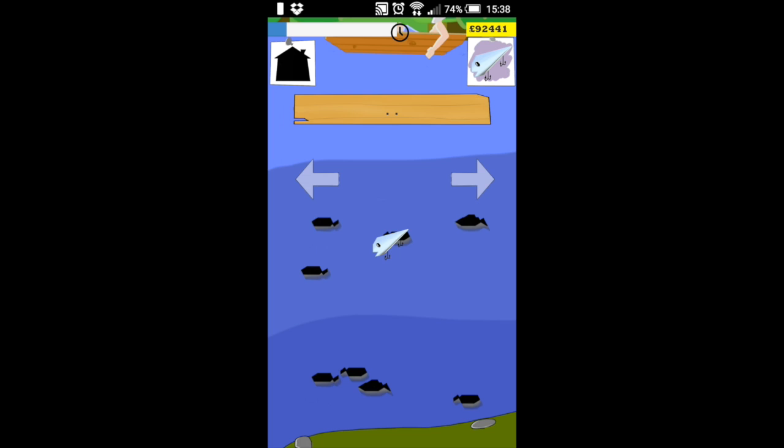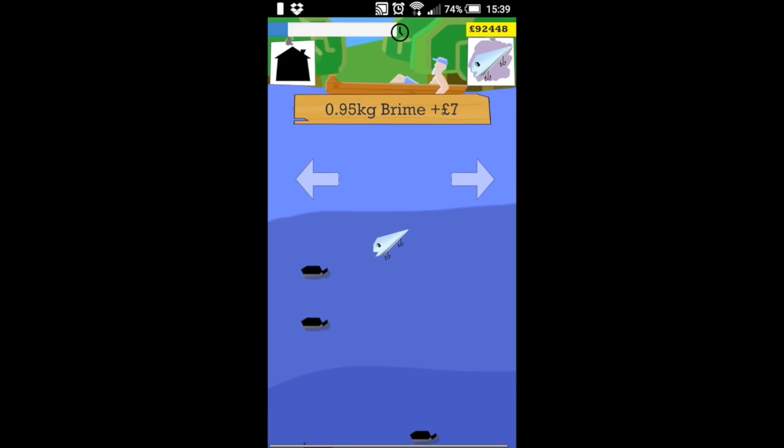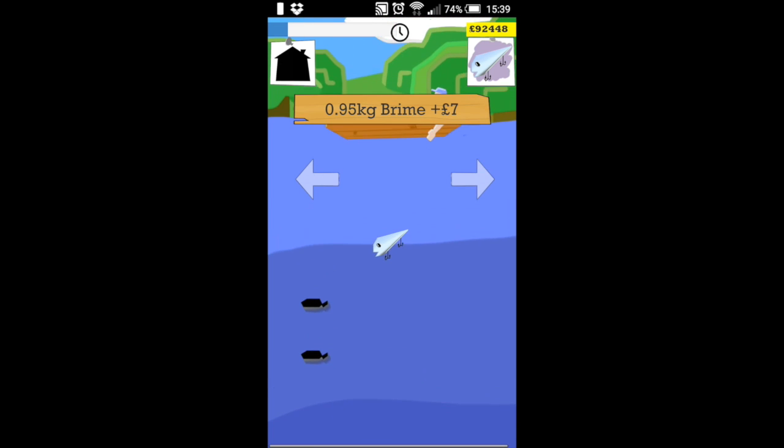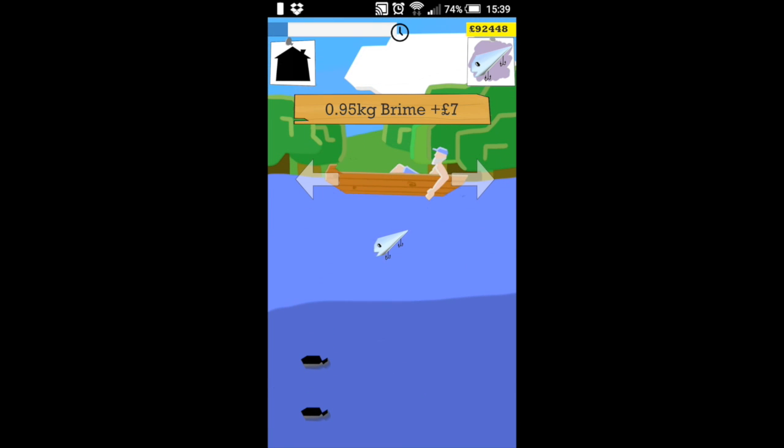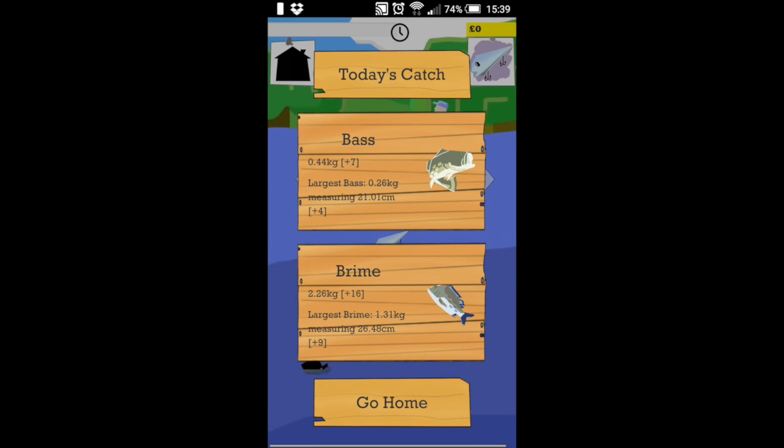Great, that's an entirely new species as well. Fantastic. So I'm looking good here. If I was playing for real, I would move on, try my luck elsewhere, but I'm going to head home again. And this is the results screen.